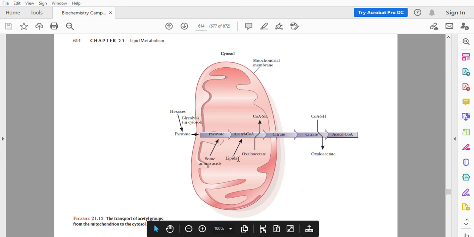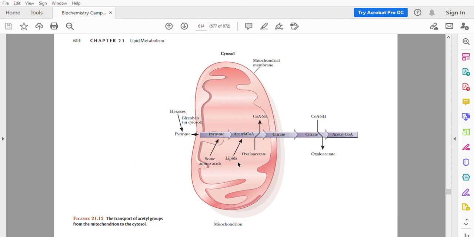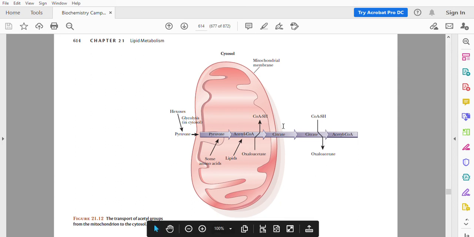And that pyruvate in turn will give rise to acetyl coenzyme A, and it will again give rise to citrate, and citrate is transported into the cytoplasm. There in that process it is generating acetyl coenzyme A in the cytoplasm, oxaloacetate is formed, and this process is cyclically taking place so that continuously fatty acids can be made if there is an excess supply of acetyl coenzyme A.